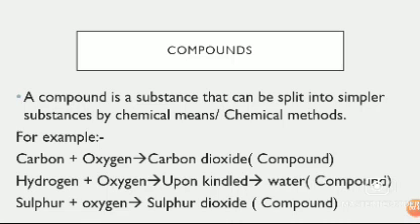Okay, so carbon dioxide, water and sulfur dioxide are a few examples of compounds, and you can split the carbon dioxide back to carbon and oxygen by using chemical methods. Similarly, you can split water back to hydrogen and oxygen by using only chemical methods. And similarly, sulfur dioxide can be split back to sulfur and oxygen by using chemical methods only. So you can split the compound by using chemical methods only.